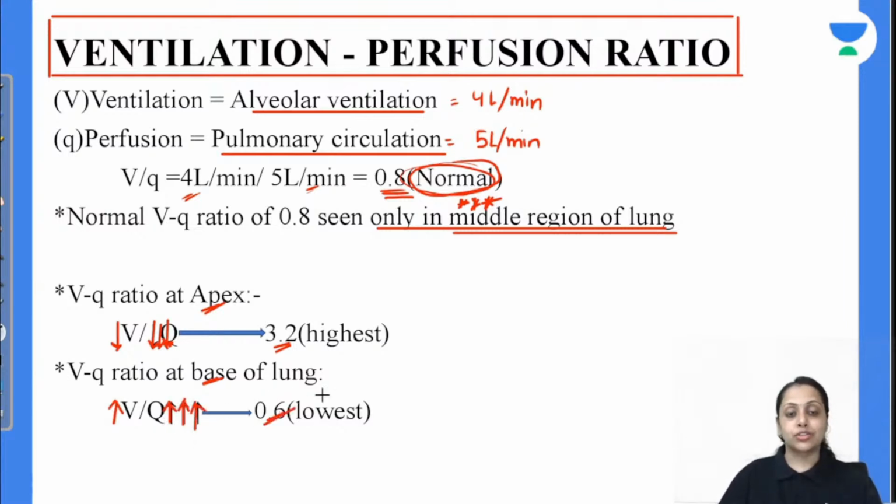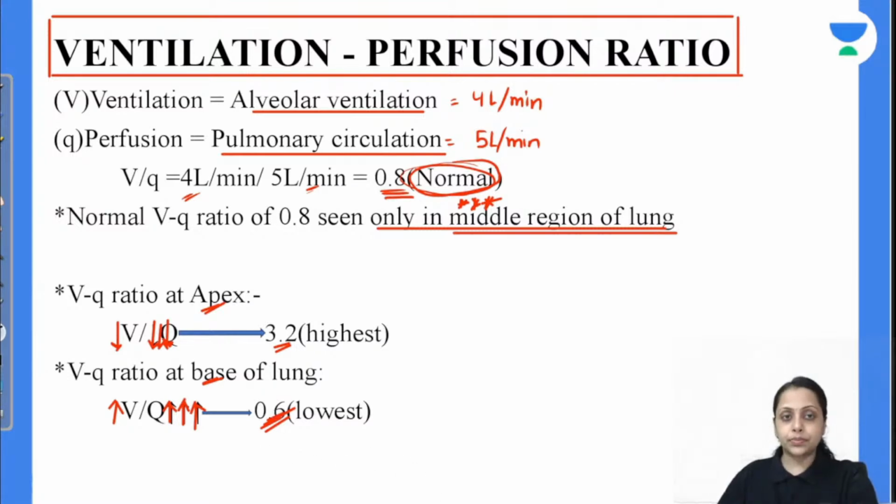So that's why the ratio is less at the base of lung. So at the base of lung ventilation perfusion ratio is 0.6, and at the apex of lung it is highest, it is 3.2. This is important from the exam point of view to remember this one.